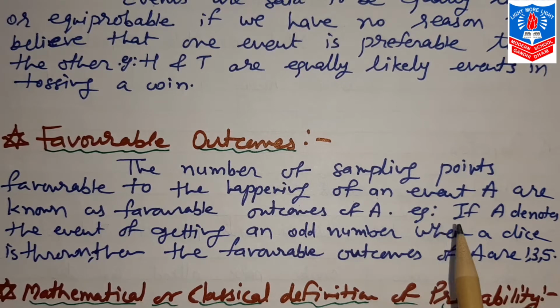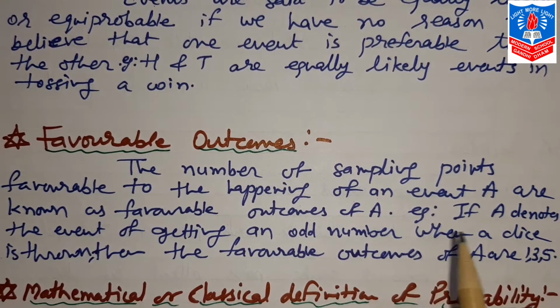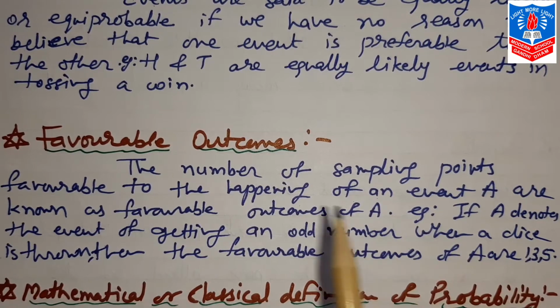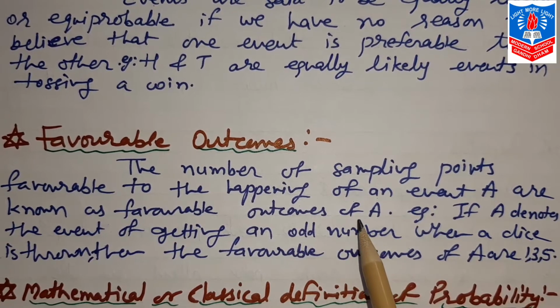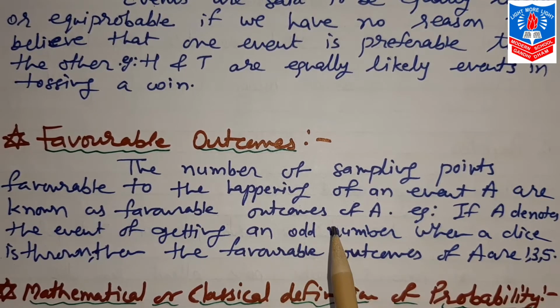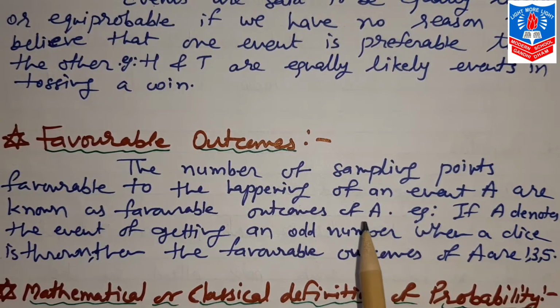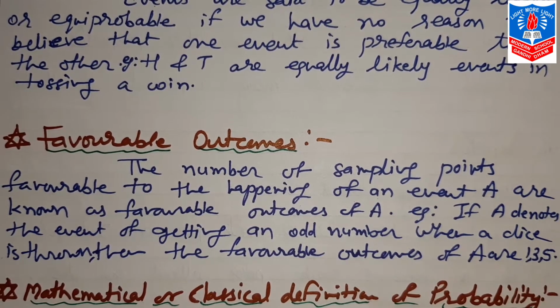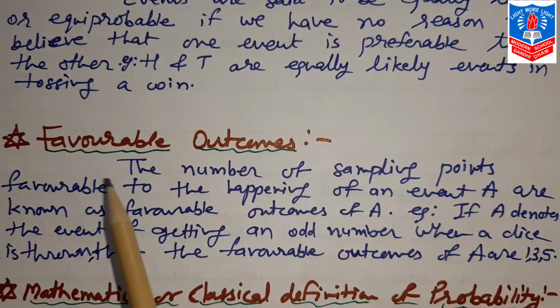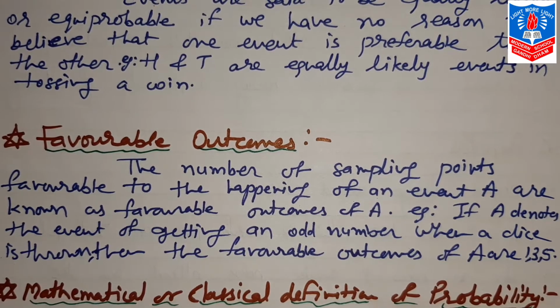Because in each and every sum of probability, what we will find is the sample space U, and that will be in the denominator, and in the numerator will be these favorable outcomes. It is pre-decided in advance what the event A will be, like here it is given odd numbers or even numbers. So that which is favorable to the happening of an event is called favorable outcomes.